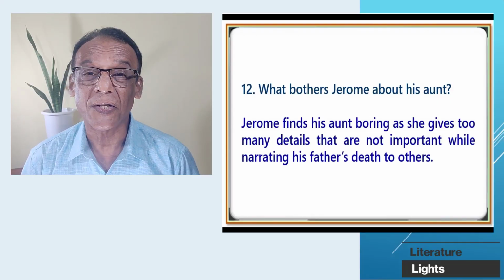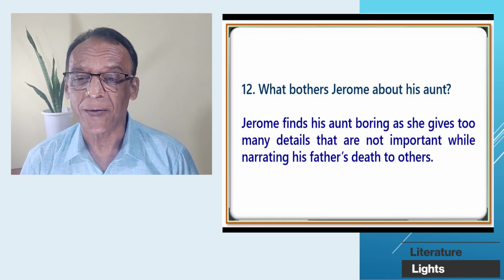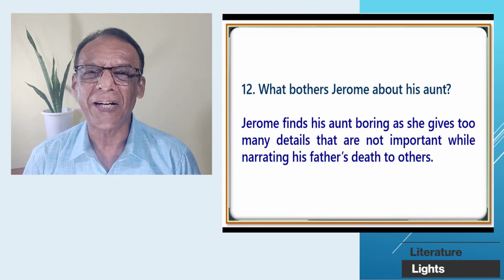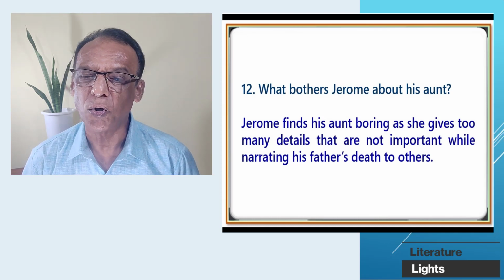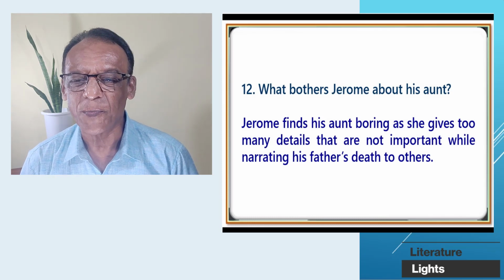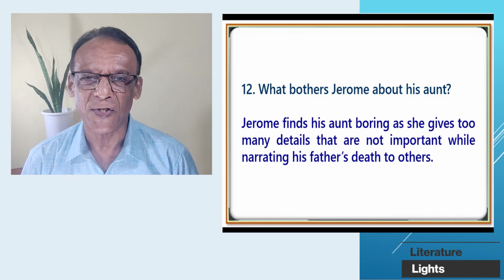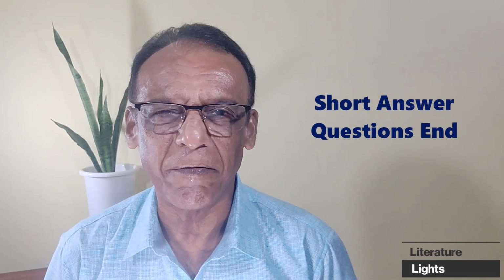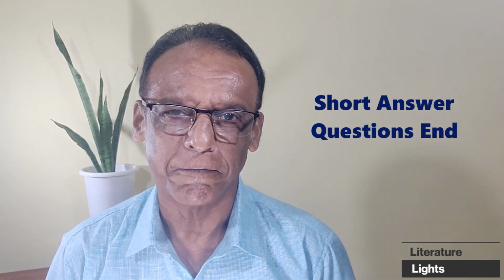Jerome finds his aunt boring as she gives too many details that are not important while narrating his father's death to others. Well, friends, these are the 12 short answer questions that have been very, very carefully selected from the previous university question papers. Well, friends, now the paragraph questions.